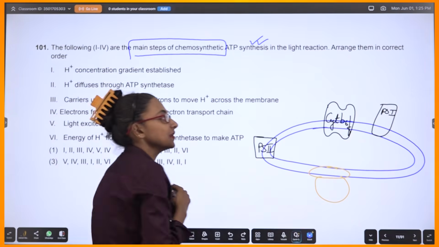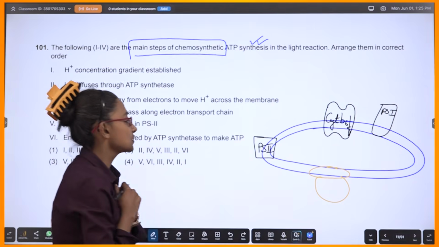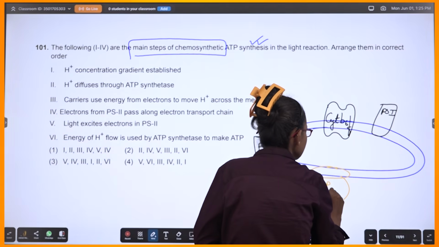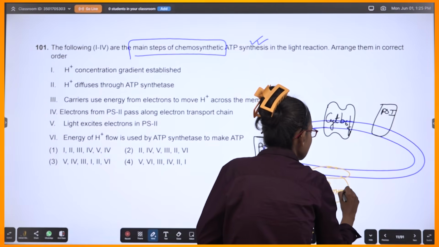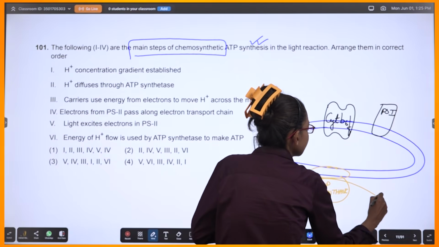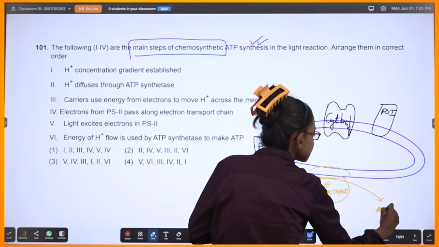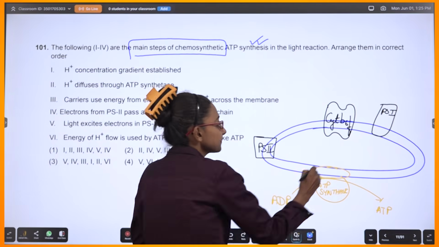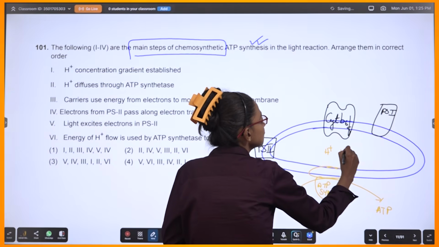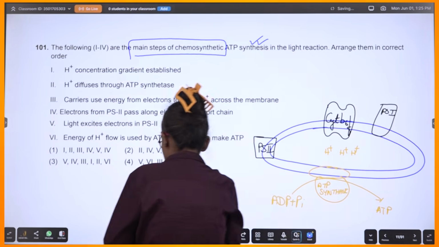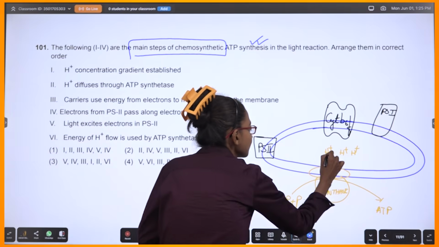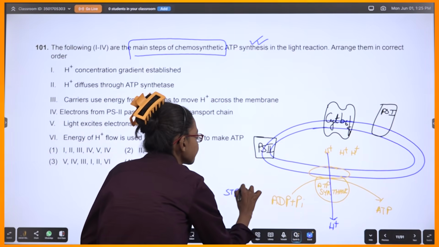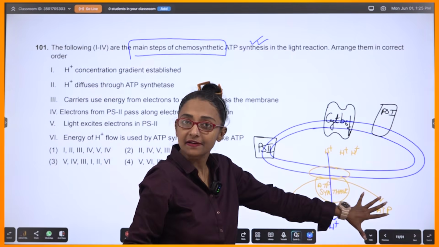F0, F1 particle. Fine? So, this is your ATP synthase. What is its function? Its function is to produce ATP from ADP and Pi, correct? This lumen will have a huge H plus ion concentration, correct? With the movement of H plus ions out into the stroma, ATP production will take place, correct?